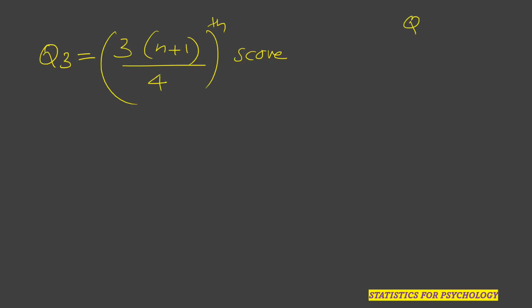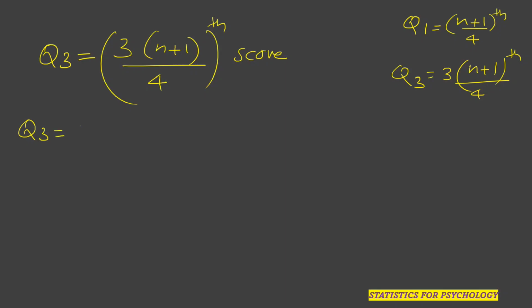For Q1, we have used the formula (n plus 1) divided by 4th score. For Q3, what are we taking? For Q3, we are taking 3 times (n plus 1) by 4th score. So understand the difference. Now here we can say Q3 will be equal to 3 into (n plus 1), that is 9 plus 1, all divided by 4th score.